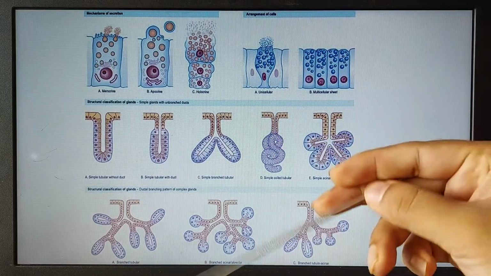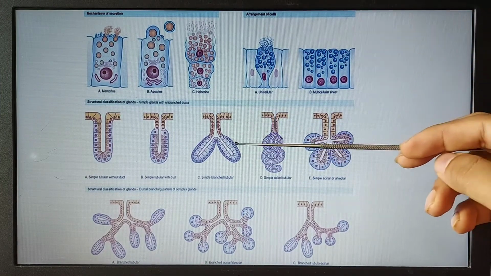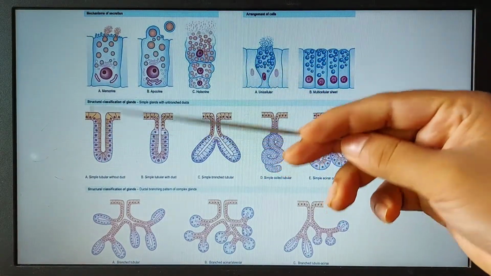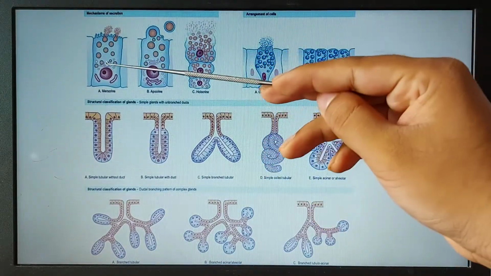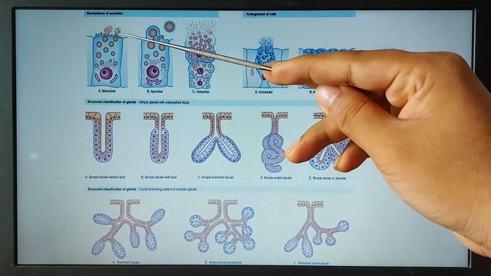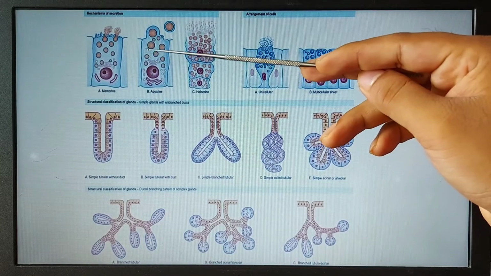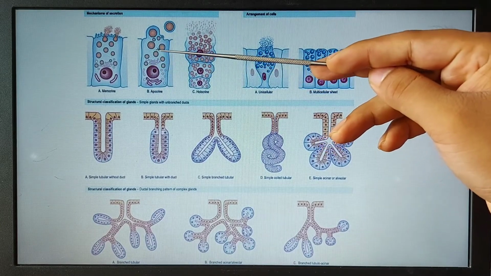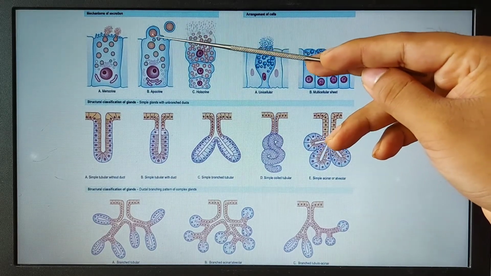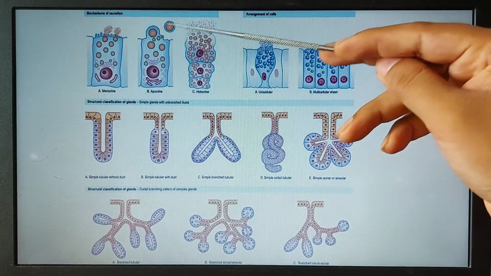These are the classifications of the exocrine glands according to their structures. But according to the nature of secretion, we can see different types of secretion. Here the cell only secretes the macromolecules to the outside. But in this cell we can see that the synthesized macromolecules are packed within vesicles, and these vesicles are accumulated in this apical region, and finally the vesicle with this apical part is secreted.